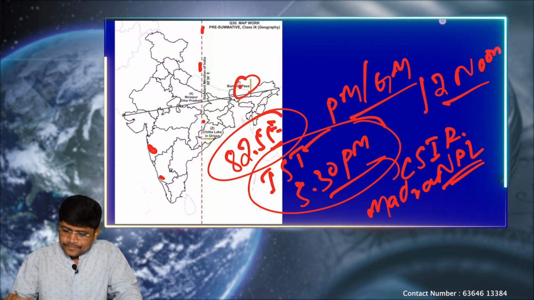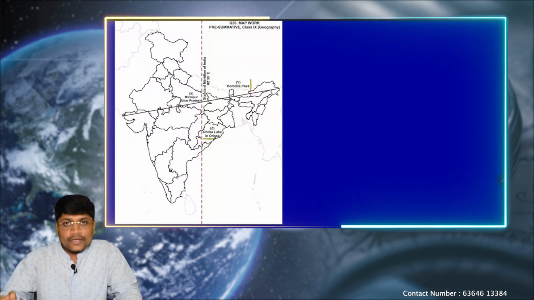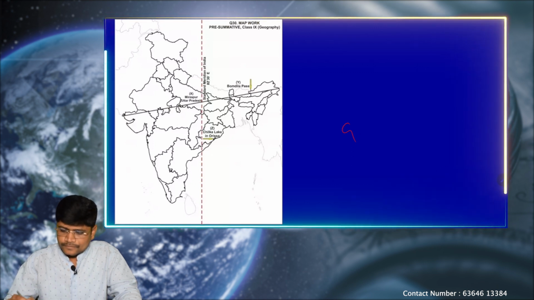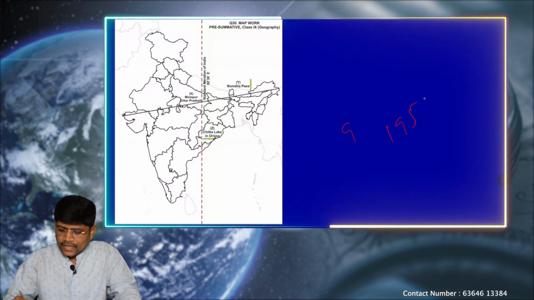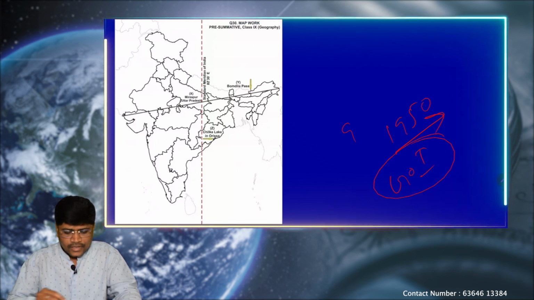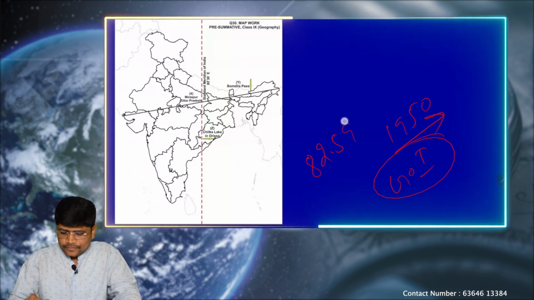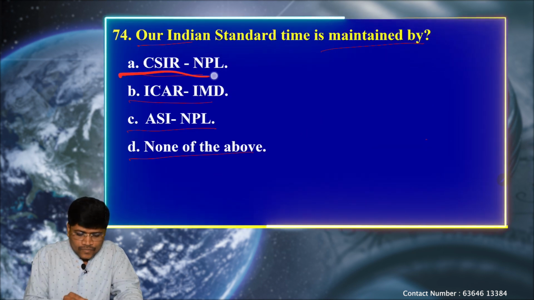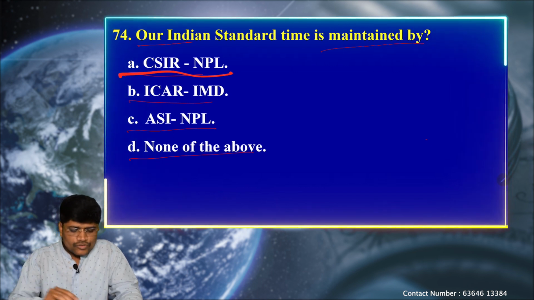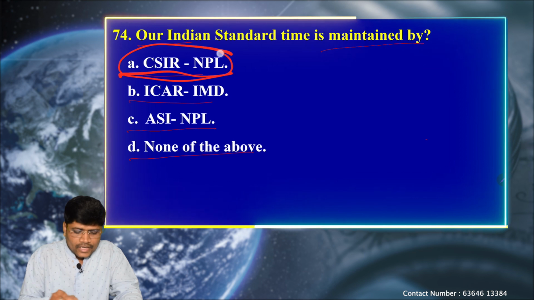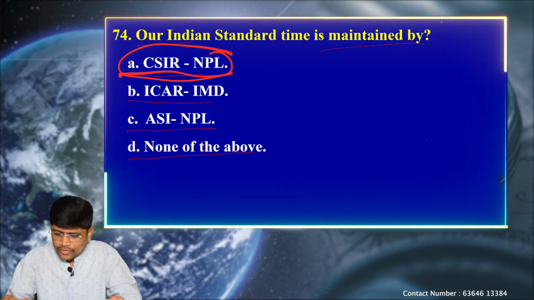So in the year 1950, the Government of India officially announced the 82.5 east longitude as the Indian Standard Time. So the option here is CSIR NPL, Council for the Scientific and Industrial Research along with the National Physics Laboratory. They are maintaining our Indian Standard Time, the atomic clock.